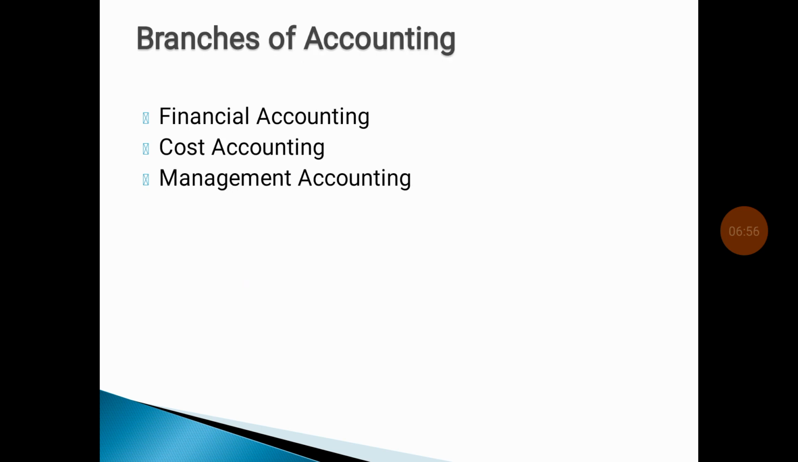Then we move on to branches of accounting. The first is financial accounting. In financial accounting, we maintain the trading account, profit and loss account and balance sheet. In financial accounting, only past transactions are recorded.